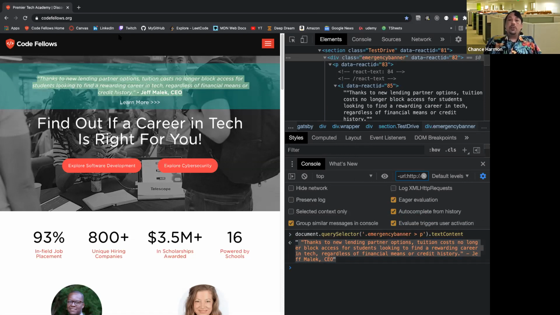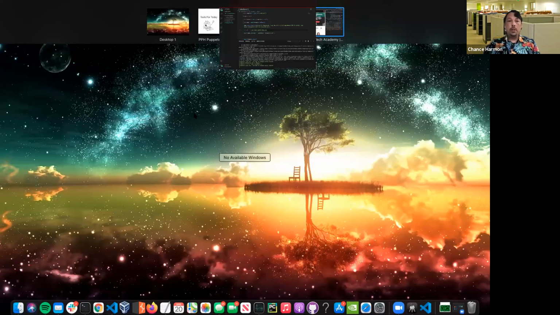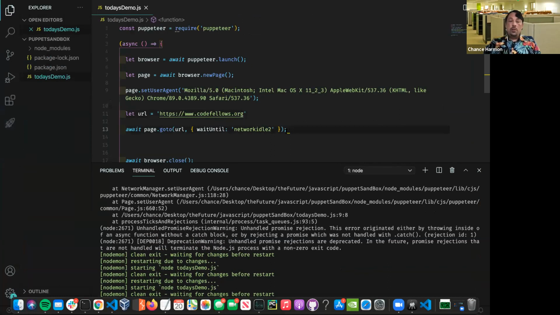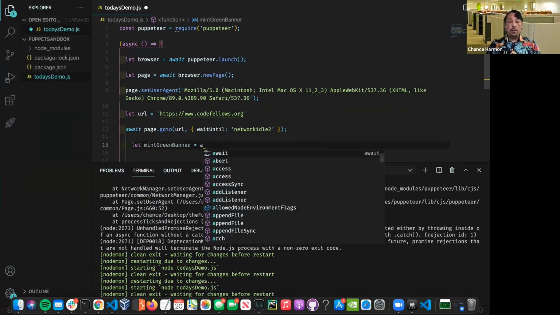All right, so to actually do this in code, I'm going to copy this line over because we already did the work of writing it, but I'm going to show you how to implement it in your browser. Anywhere below this line of your page.goto, at this point we're at Codefellows, whatever I write underneath here is going to be addressed on that website. The first thing I'm going to do is assign this to a variable, let's say mintGreenBanner, mostly so that we can log it afterwards. And this is going to take an await